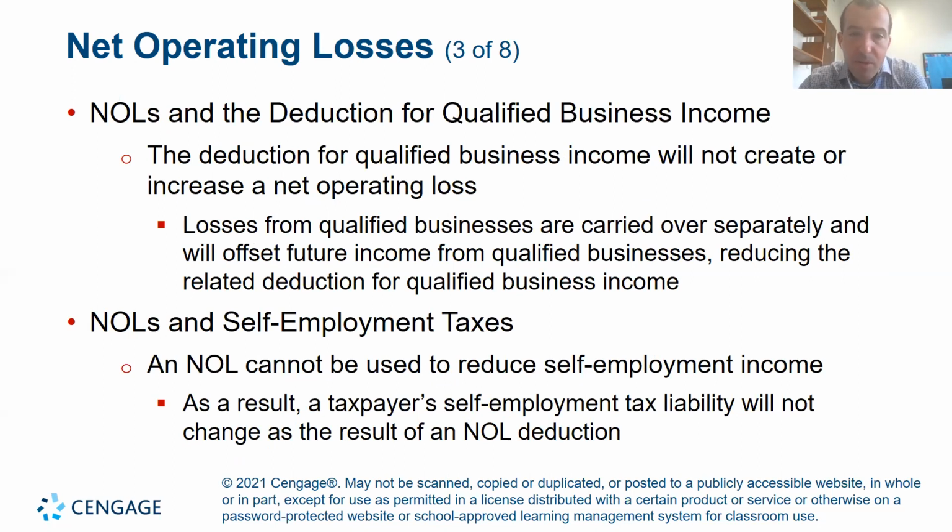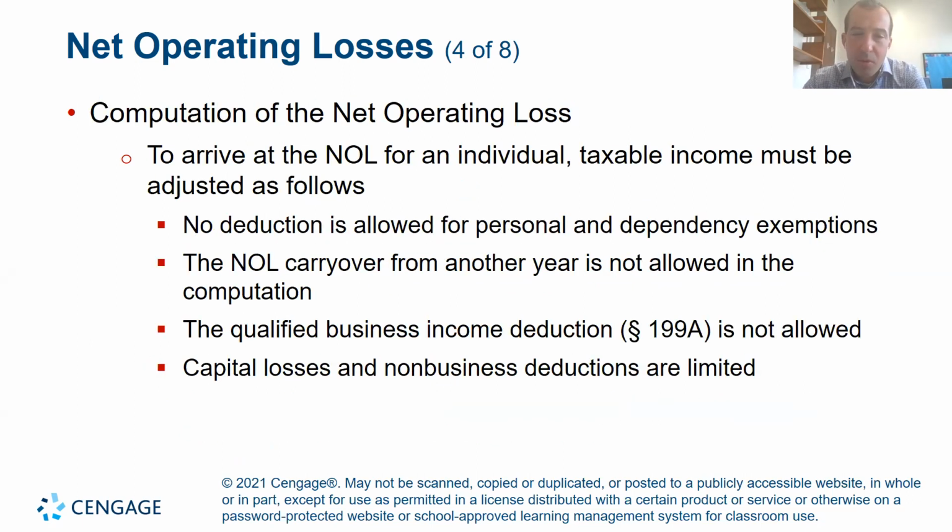So it's for qualified business income. There's some exemption rules which we can look at also for self-employment. So to compute the net operating loss, to arrive at the net operating loss for an individual, taxable income must be adjusted as follows. So no deduction is allowed for personal and dependency exceptions. The NOL carry forward from another year is not allowed in the computation, right? So you're not allowed to use previous year's operating losses in the computation of your net operating loss for the year, right? Qualified business income is not allowed